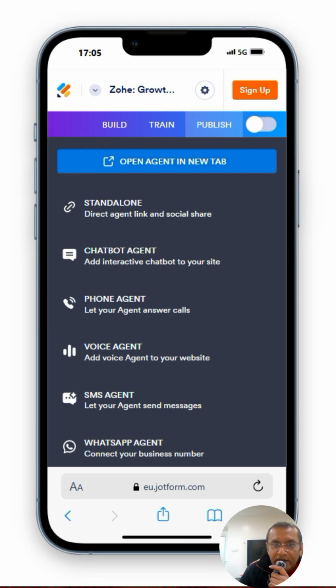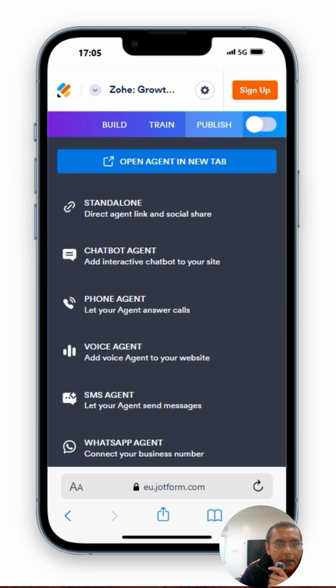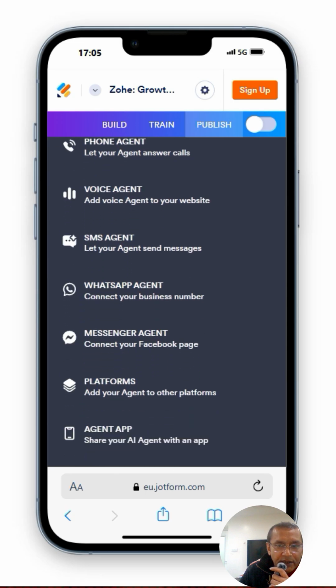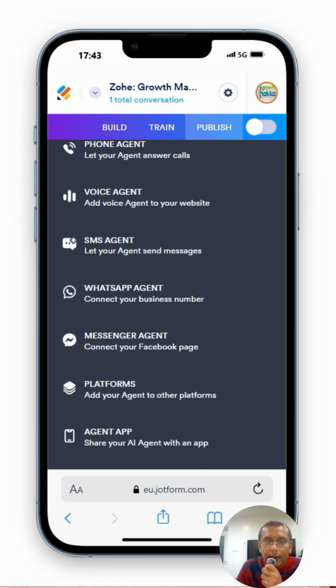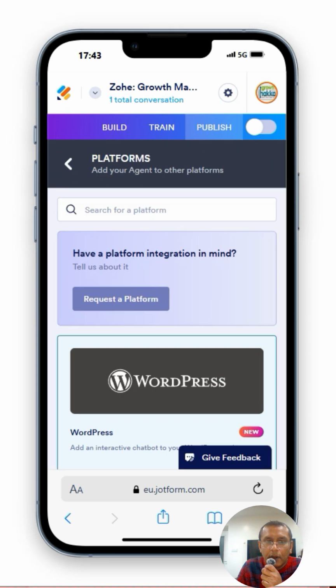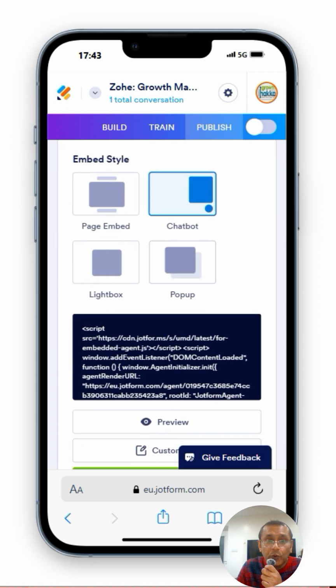So I'm now on the Publish tab here, and you can see there's numerous options for publishing. Standalone, chatbot, phone, voice, SMS, WhatsApp, Messenger, and add your agent to other platforms. So I'm going to try these all out. I'm planning on using the voice agent and the platforms, which is basically embedding a chatbot to my WordPress site.